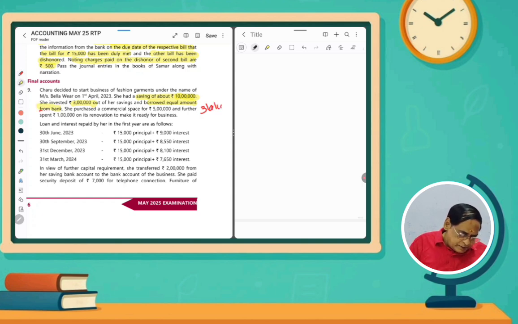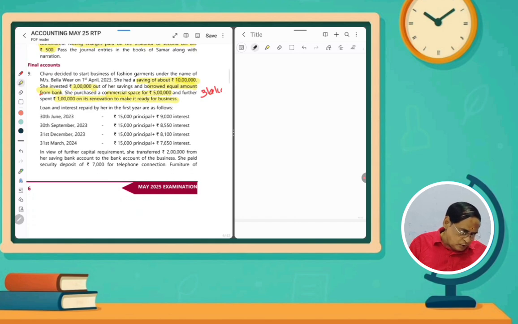She purchased a commercial space for rupees 5 lakhs. It is a fixed asset. It should appear in the balance sheet, asset side. Further spent rupees 1 lakh for renovation to make it ready for business. So how much totally she spent? 6 lakhs rupees. It is an asset, I mean building expenses. And then loan. How much loan has she borrowed?